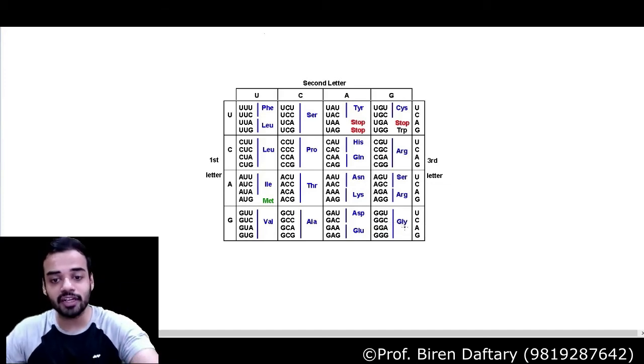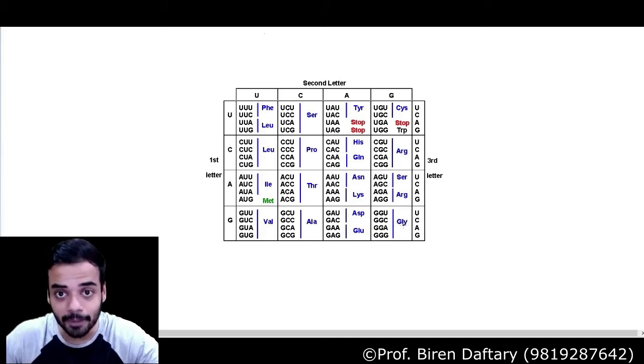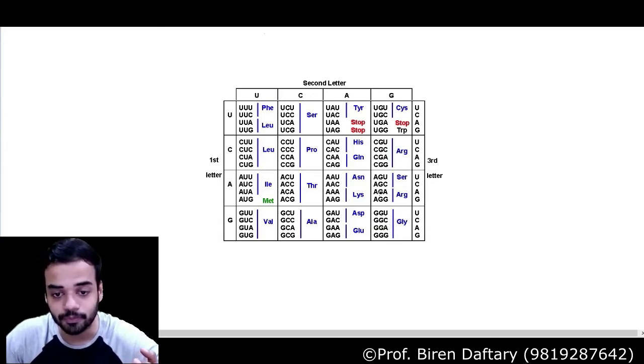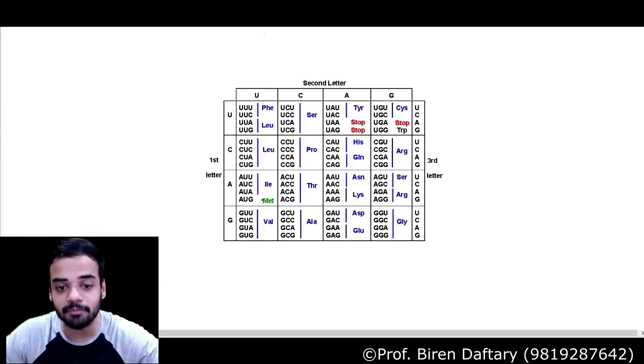So what do we understand from this? That we have 64 codons, but some amino acids can be formed by more than one codon. For example, glycine can be formed by 4 codons. Some of the amino acids, if you see, they are formed by 2 codons. For example, arginine is formed by these 2. If you see, some of the amino acids require only one codon to be formed. For example, MET, methionine is the name of the amino acid that is formed only by AUG.